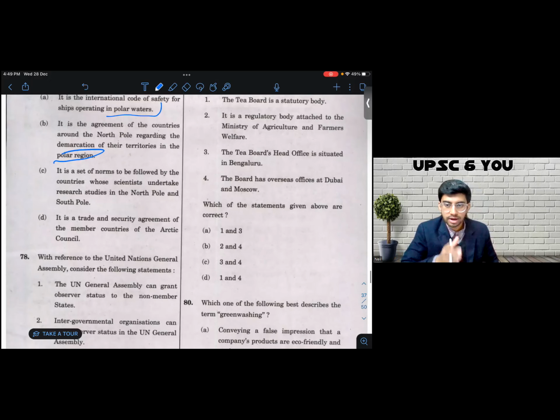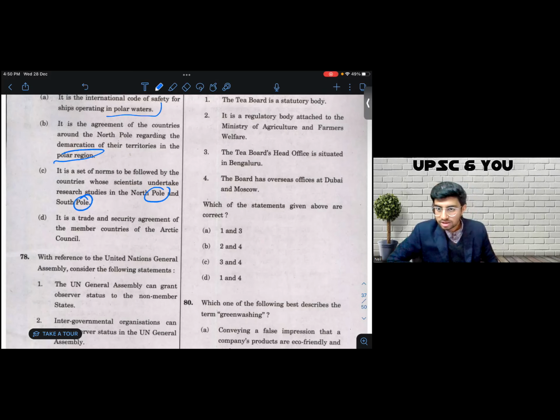or A either. Option C says it is a set of norms to be followed by the countries whose scientists undertake research studies in the North Pole and South Pole. Again, I see the keyword pole here based on the content. I still can't negate C. Option D says it is a trade and security agreement of the member countries of Arctic Council. Again, could be. I don't have a strong enough reason to negate D either. So I'm stuck, I'm confused. I don't have a strong enough reason to negate either. I don't know which one to choose.